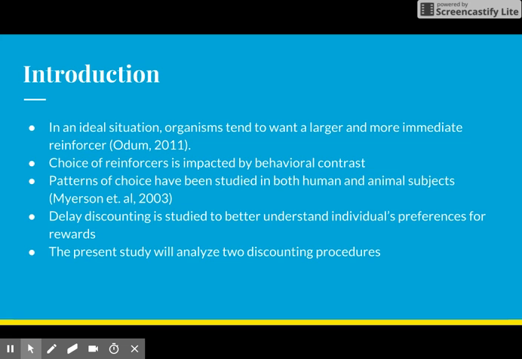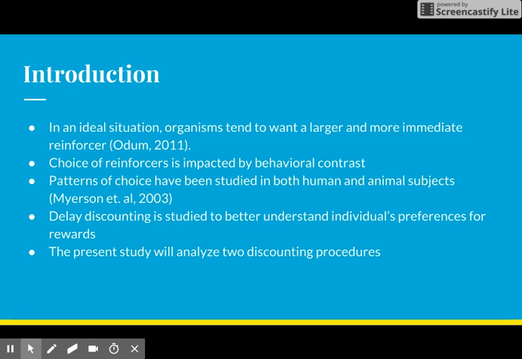The concept of choice has been studied extensively in a variety of research topics and subjects. Choice is often impacted and depicted by behavioral contrast, which is an effect frequently produced by the stimulus-correlated alternation of reinforcement and extinction. As choice has been studied, so have the patterns of attempting to understand why an individual chose a particular stimulus now versus a larger stimulus later. This concept is known as delay discounting.